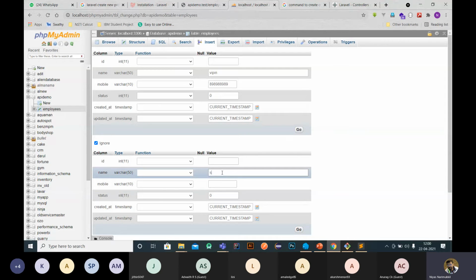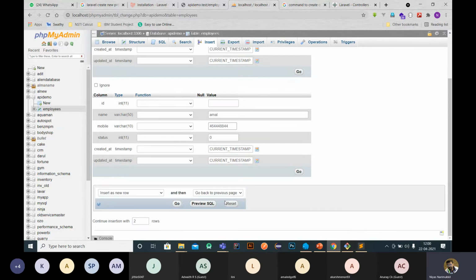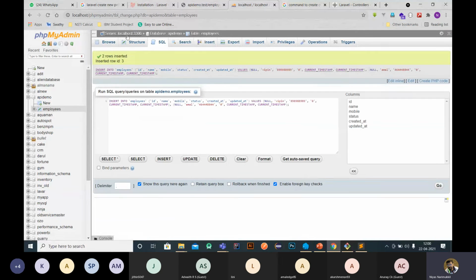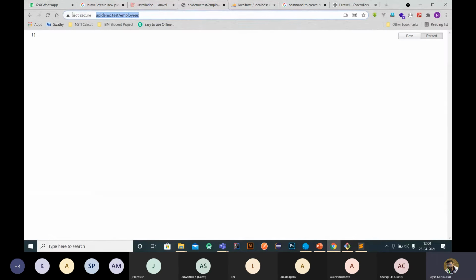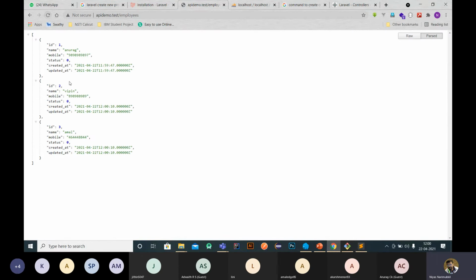Validating this one. Just Amal. So we are adding three records here, right? So these three records are available here. Okay. So just refresh again. So we will get the data.